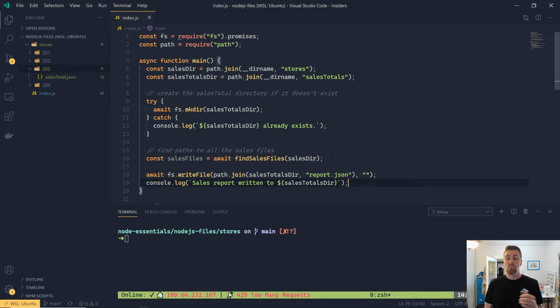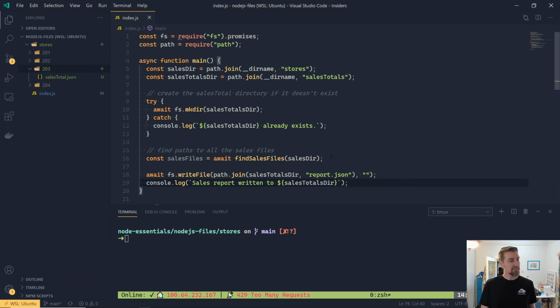By default, writeFile will open the file in an append mode, meaning if it already exists, we'll just add to that file. Now, this isn't ideal for the way that our report's going to generate. We want to replace the report every time. So we probably want to remove any existing reports that are there. To remove a file in Node, we use an unlink method.